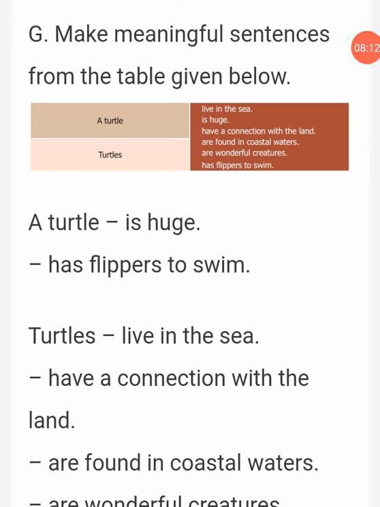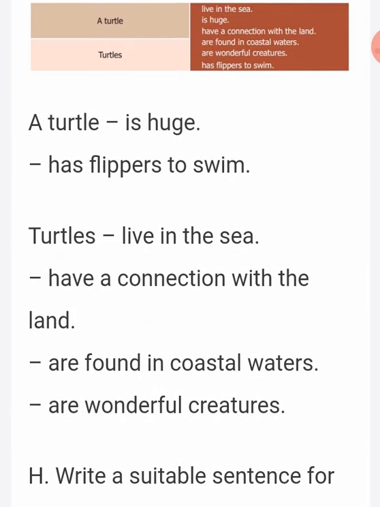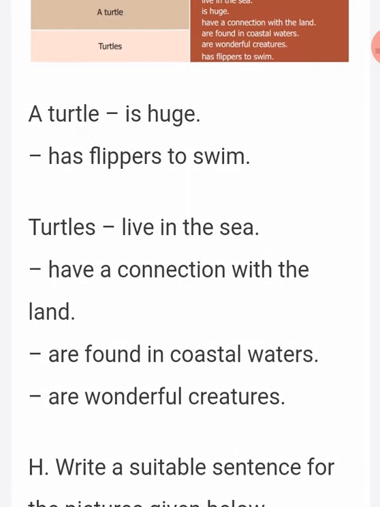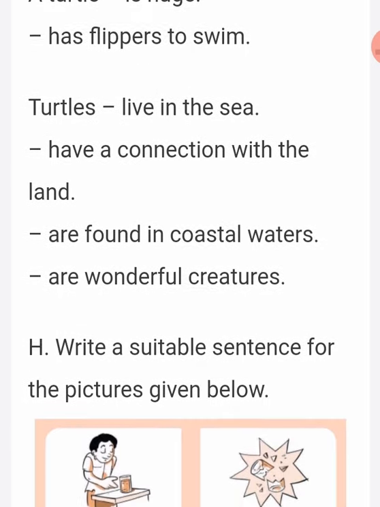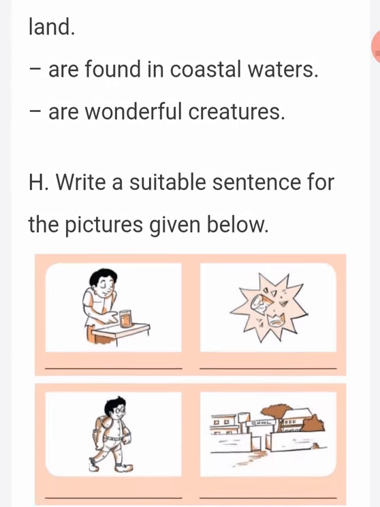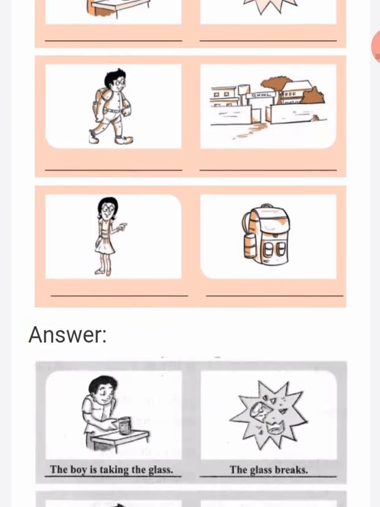Next one, make meaningful sentences from the table given below. Okay, see one table is given, few words are given, you have to make a meaningful sentence. So first one is, a turtle is huge, has flippers to swim. The next, turtles live in the sea, have a connection with the land, are found in coastal waters, are wonderful creatures.